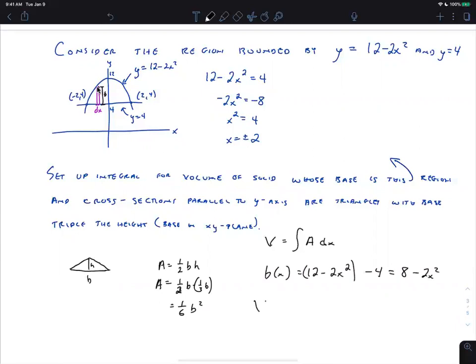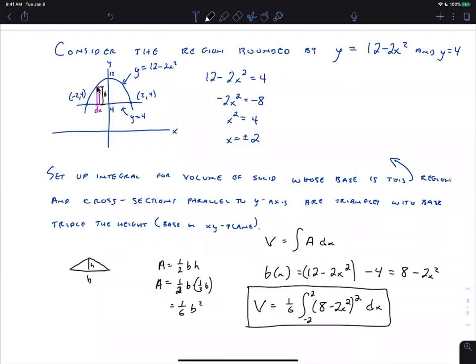So then the volume is 1/6 integral of (8 minus 2x squared) squared dx from -2 to 2. This is an example where it's by slicing, but we're getting that 1/6 base squared by dealing with the triangle in the description of the problem. That was quick. Does that make sense to everybody?